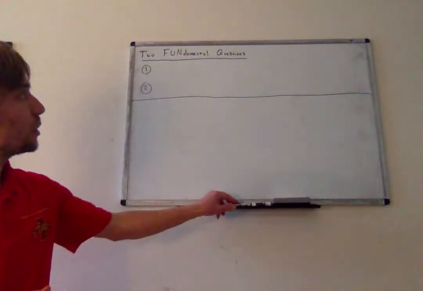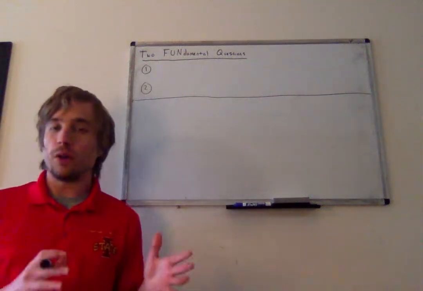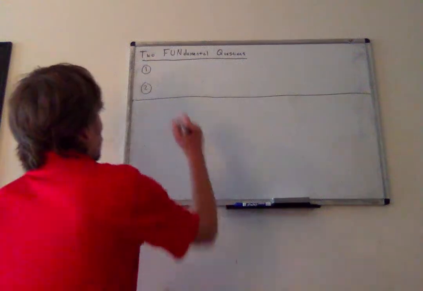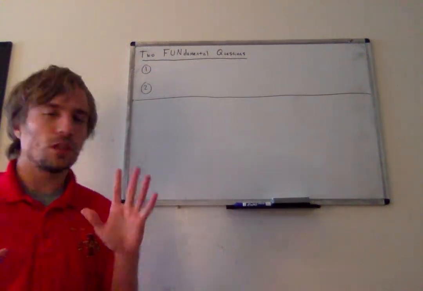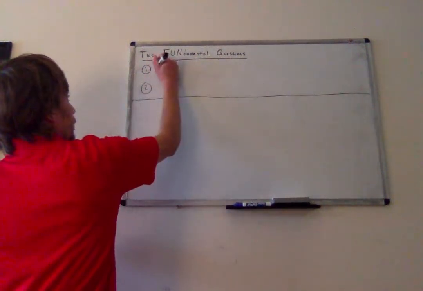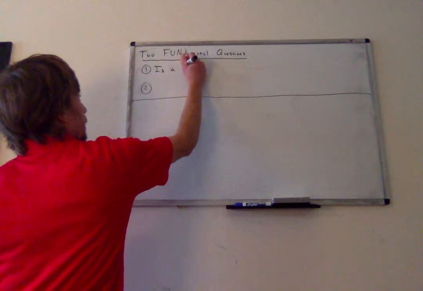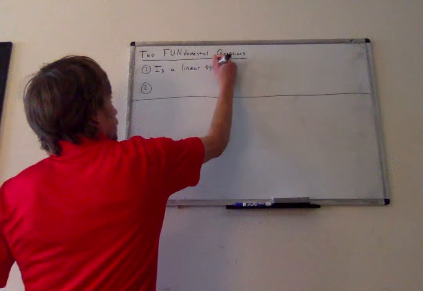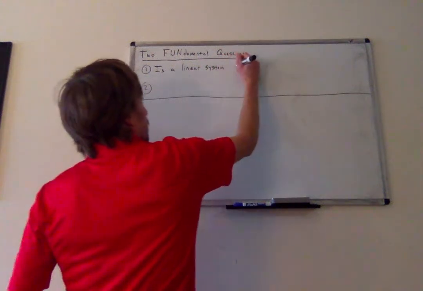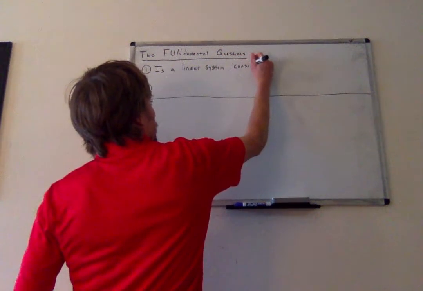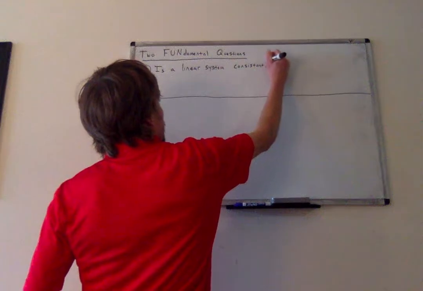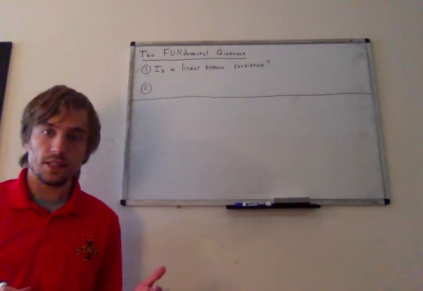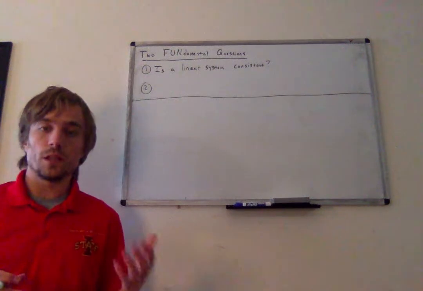So the 2 questions we want to generally answer about linear systems. We want to know first, and you sort of answer these questions in order, is a linear system consistent? Whenever we're given a linear system, we want to know, is it consistent? And remember, we call a linear system consistent if it has at least one solution.